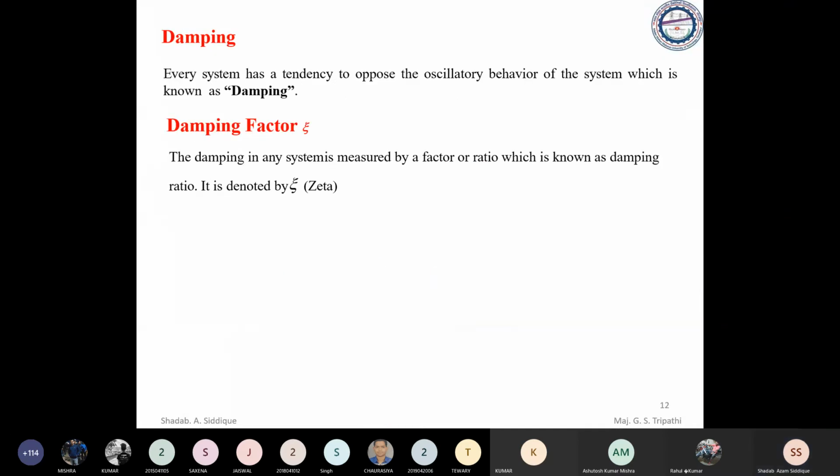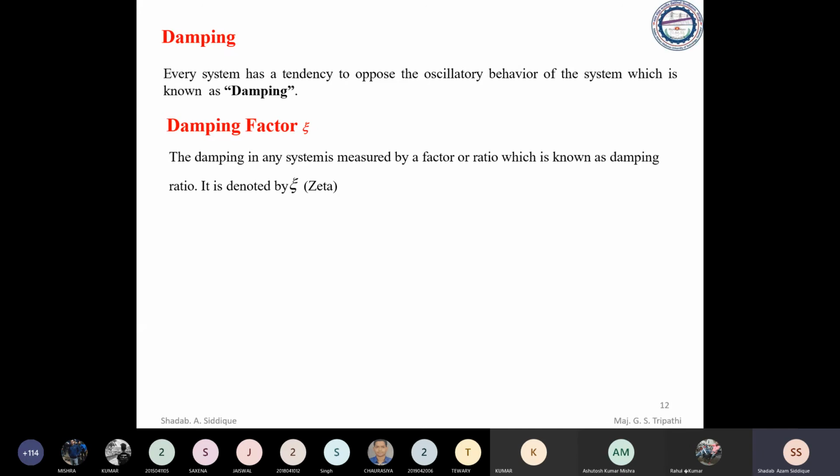Now we are moving to another topic that is called damping. So what is damping here? We slowly move to the second order system. The first order system we have already seen: what a first order system is, and the analogy with it, that is the time constant, we have seen.